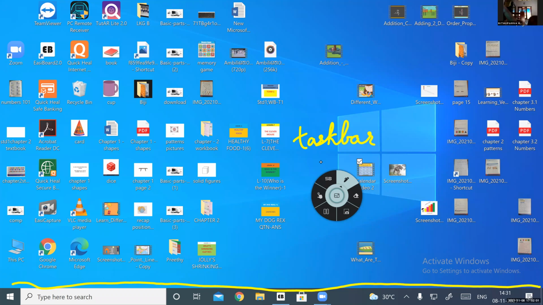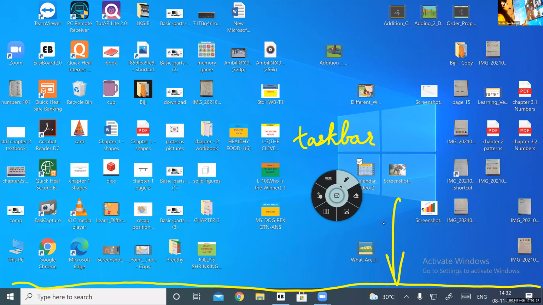At the down part of the desktop, which means it's at the bottom of the screen. So where is the taskbar present? At the bottom of the screen. Clear?